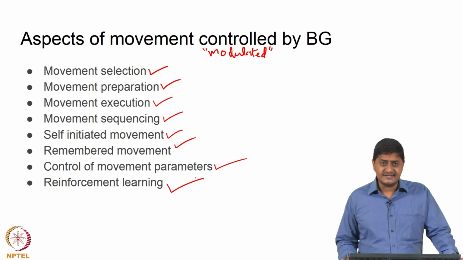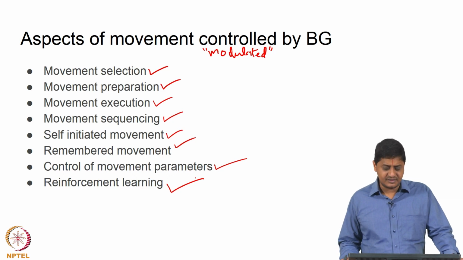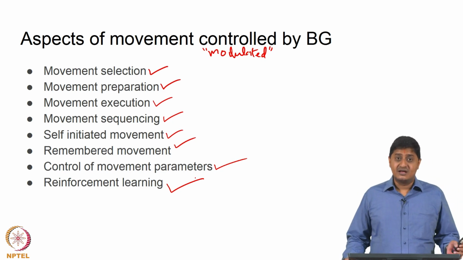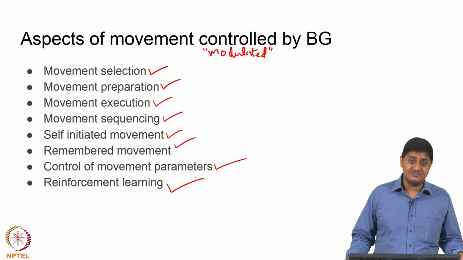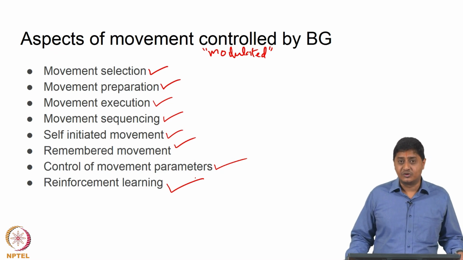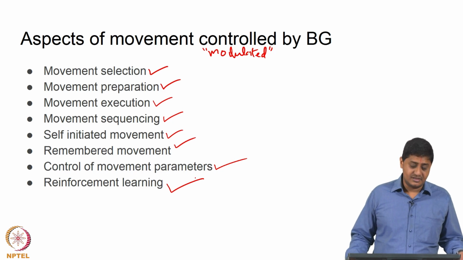So, essentially these are believed to be the various things that can be modulated by basal ganglia, and you realize practically that is almost all the things related to movement related functions. So, that means basal ganglia is an important part of the motor loop, and its healthy function is essential for healthy movements, right.